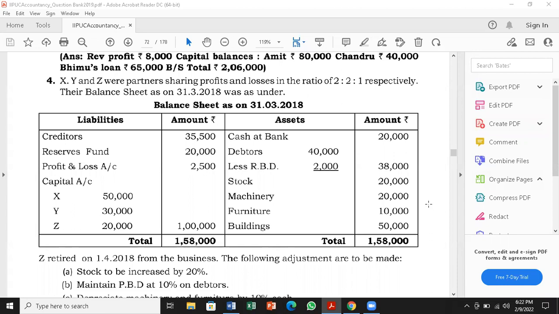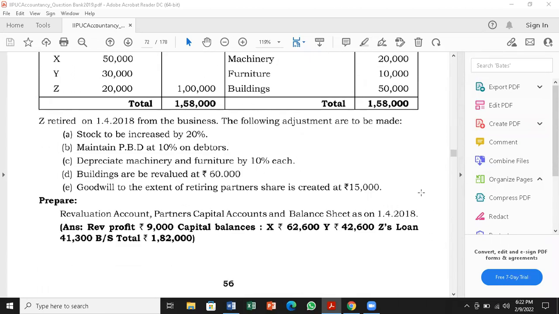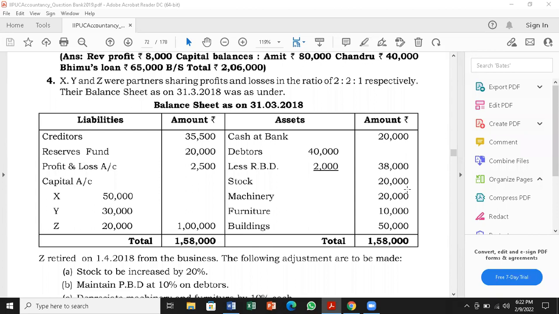The next question in retirement of a partner is from the question booklet, page 56, problem number 4. X, Y, and Z were partners sharing profits and losses in the ratio of 2:2:1 respectively. Their balance sheet as on 31/3/2018 was as follows.